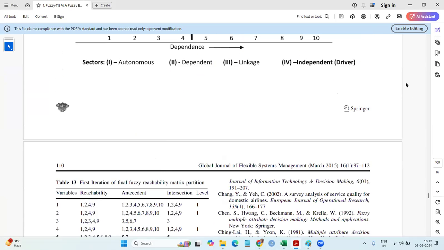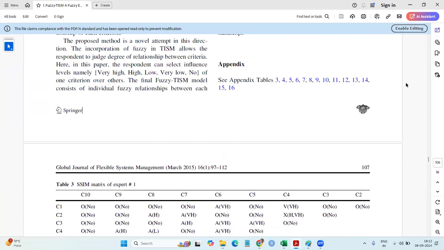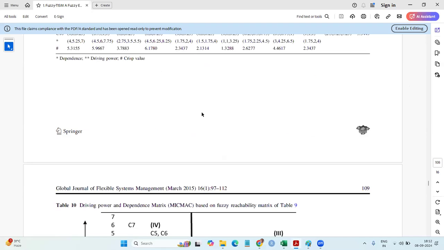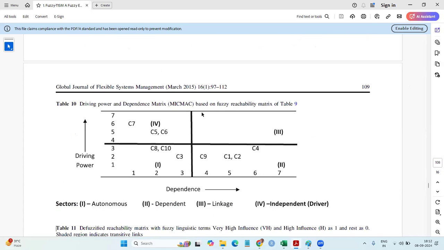But when you make the fuzzy MICMAC, just check it out. It's going very high. This one is probably the fuzzy MICMAC. This is the fuzzy MICMAC here. So one is table number 12, driving power, etc., and one is this table number 10. So both they have made. So MICMAC can be fuzzy. So basically what happens when you take that vagueness, the C5 might be shifted here, might be here. So it's very important. Those who are borderline, they might go here and there based on the fuzzy reachability matrix.